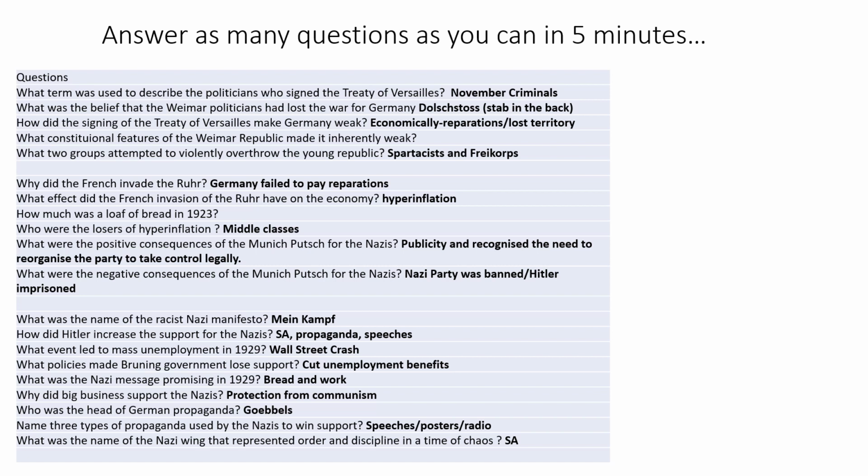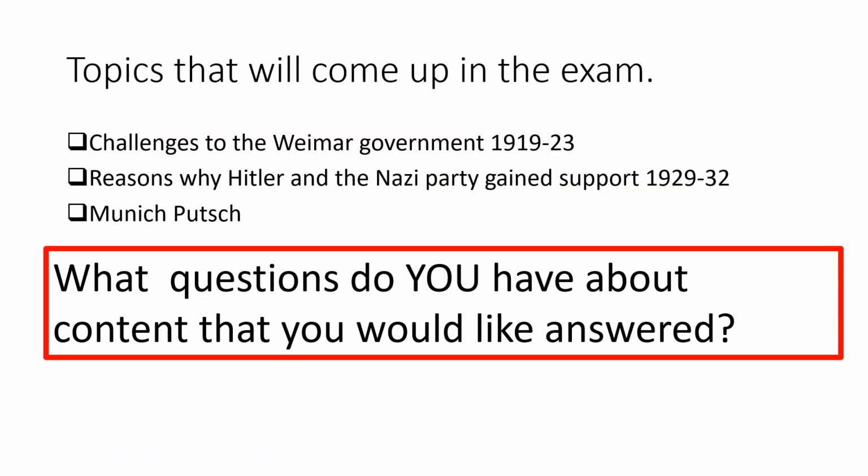So make sure that you revise those topics using the information sheet that is on Arbor, and it's called Weimar and Nazi Germany Revision. So Year 11, the topics that are going to come up in the exam are challenges to the Weimar government from 1919 to 1923, reasons why Hitler and the Nazi Party gained support from 1929 to 1932, and the Munich Putsch.